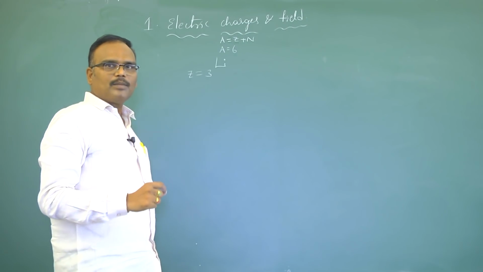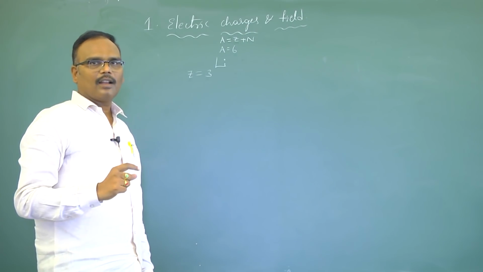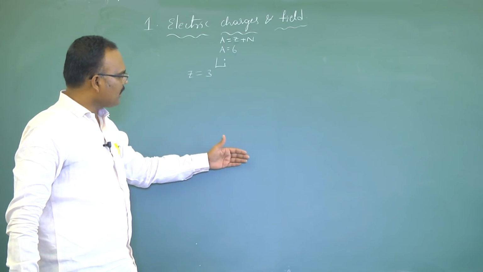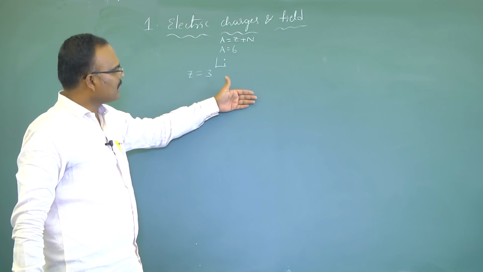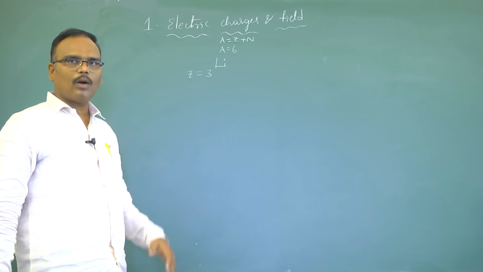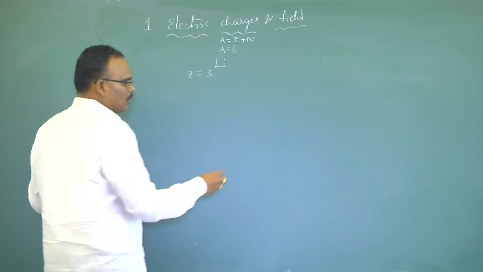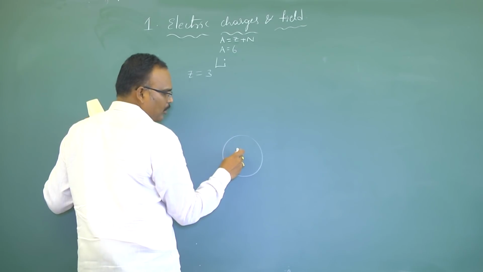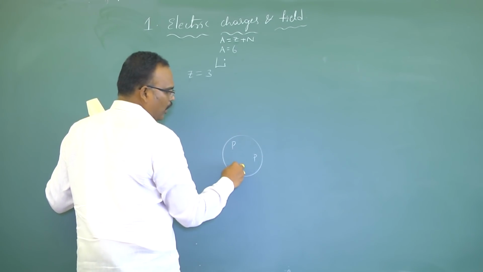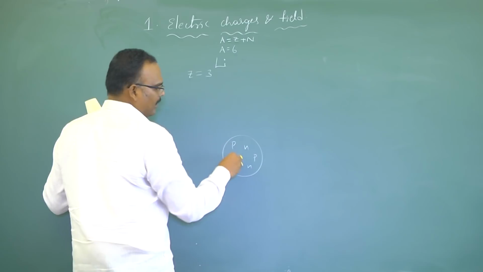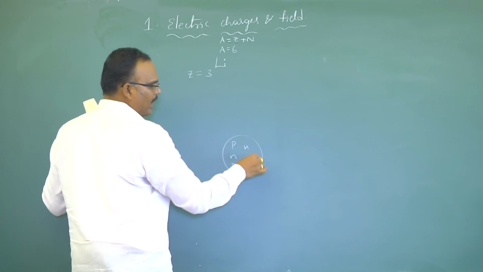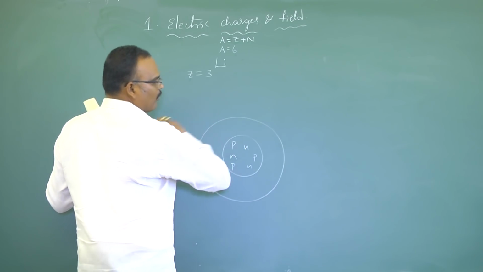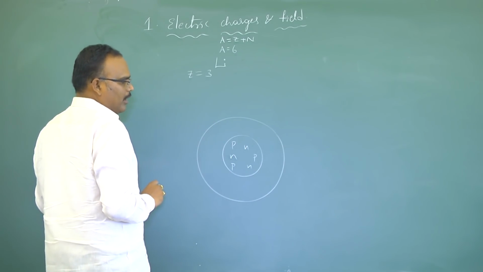Generally, atoms are available in nature in the neutral state. That means the number of protons in the nucleus is equal to the number of electrons in the outer orbits. So I'll draw the structure of the atom. This lithium nucleus contains 3 protons, and similarly 3 neutrons, and 3 electrons revolve around the nucleus.